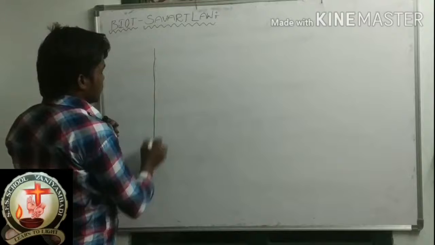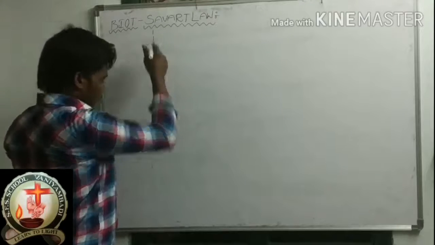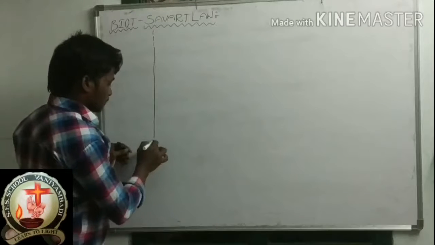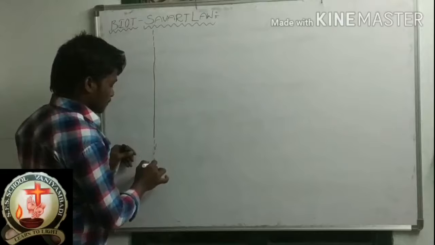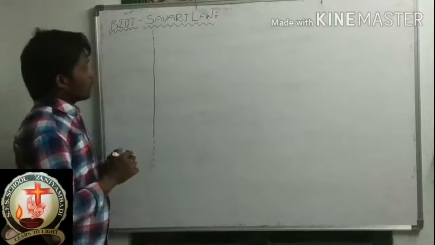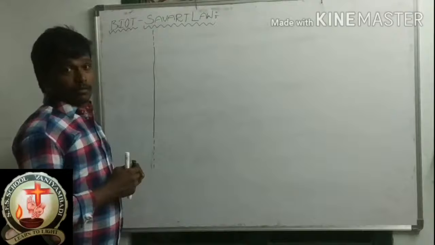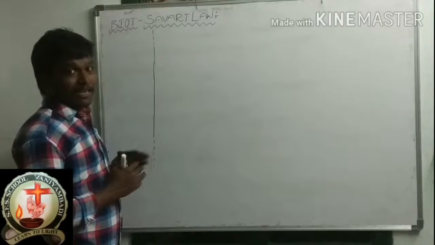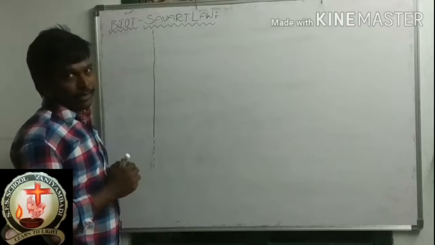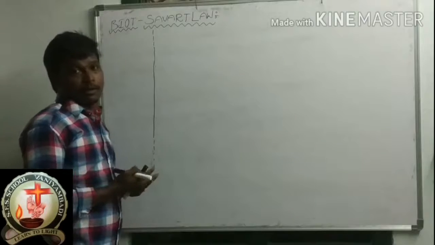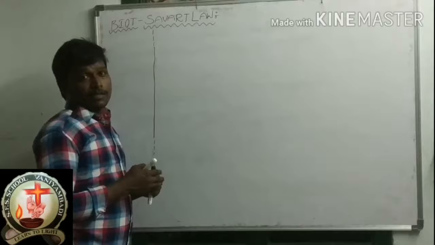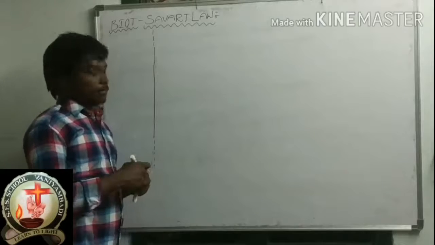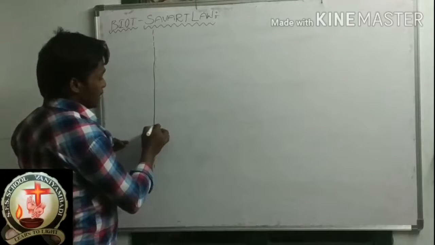In this wire, current is flowing. Some amount of current is flowing in that electrical wire, and I am indicating that current as I.